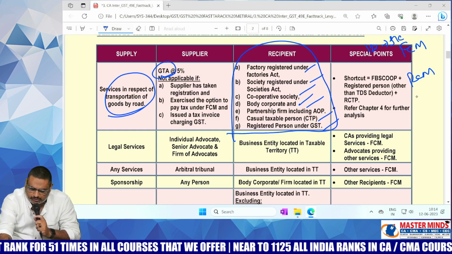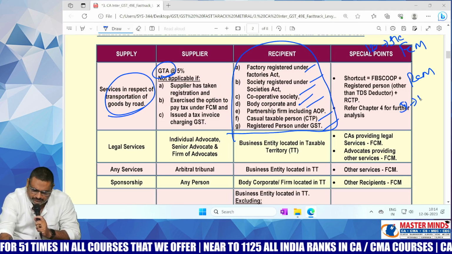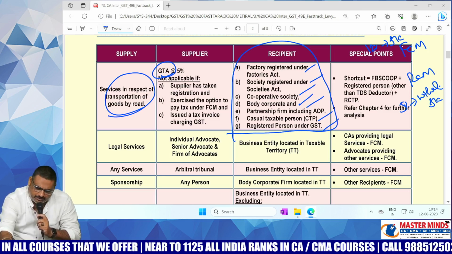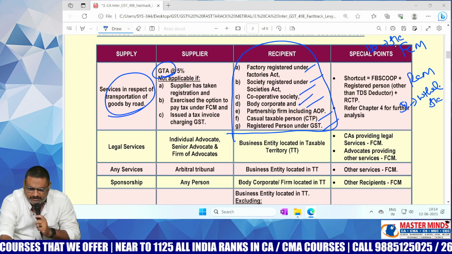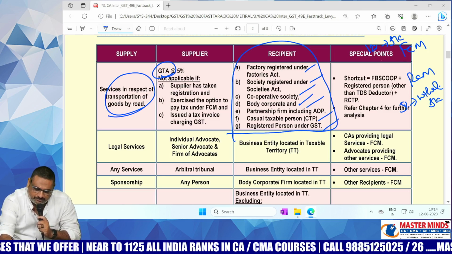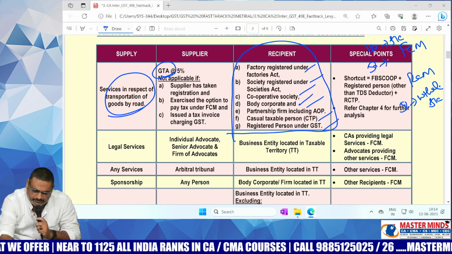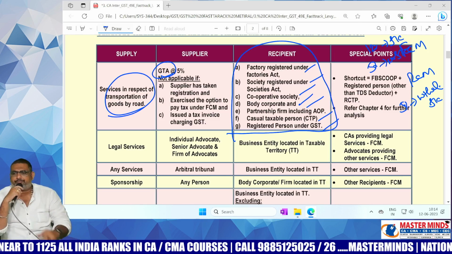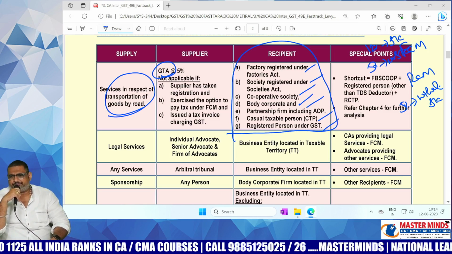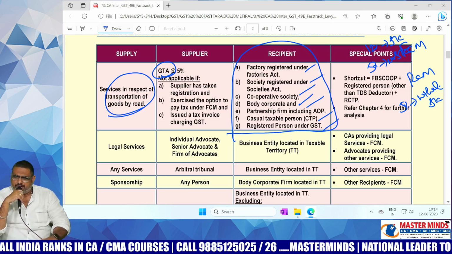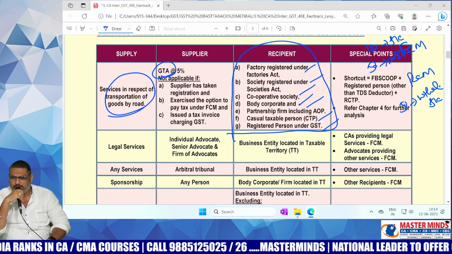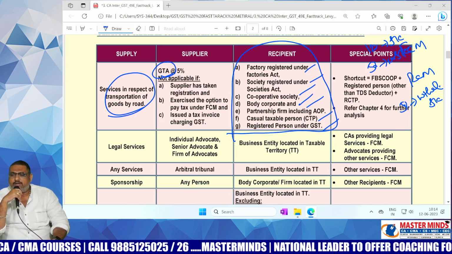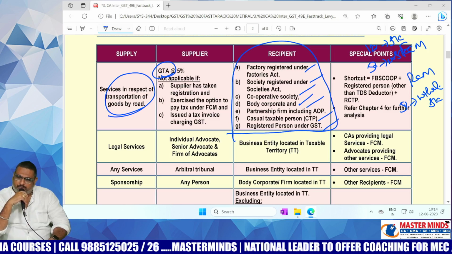If you want to follow RCM, 5% without ITC. But now after amendment, from your attempt onwards, along with 12% with ITC, 5% without ITC is also there under FCM. So GTA is having the two options. You can follow either FCM or RCM. Whereas if you want to follow FCM, what is the rate of tax?